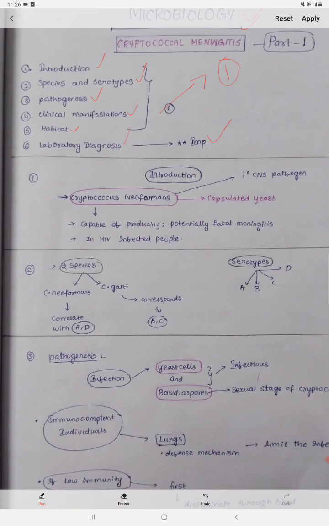So coming to the introduction, Cryptococcus neoformans is a capsulated yeast, and it is primarily a CNS, central nervous system, pathogen, capable of producing potentially fatal meningitis. It causes inflammation of the meninges of the brain, and it can lead to death if untreated. So who gets this cryptococcal meningitis? Immunosuppressed patients, for example HIV infected people. So this is the brief introduction.